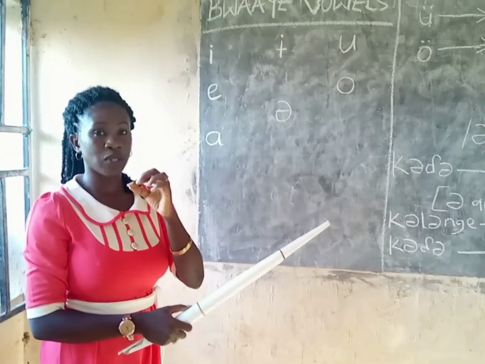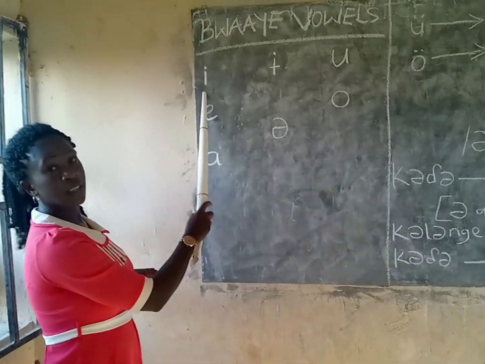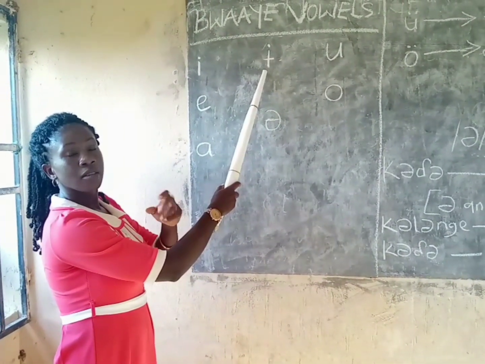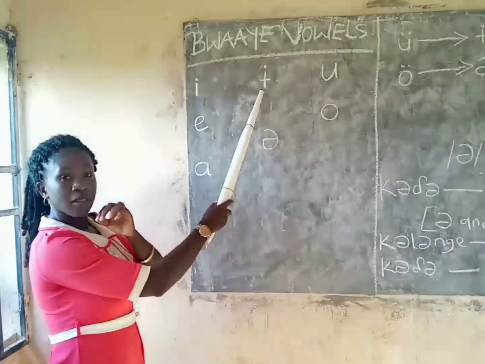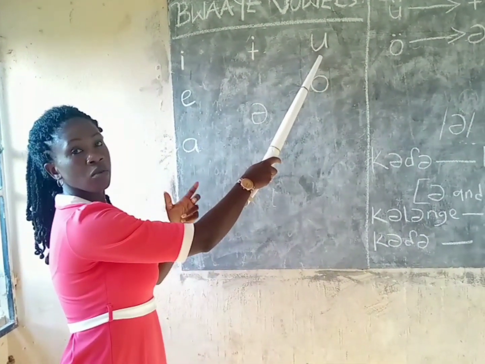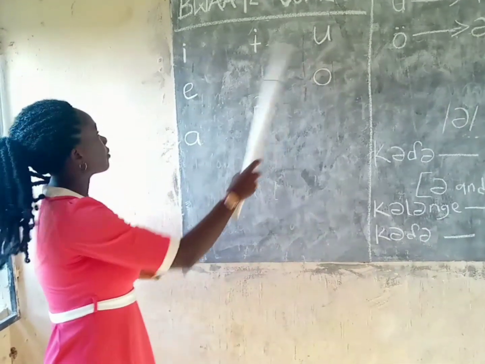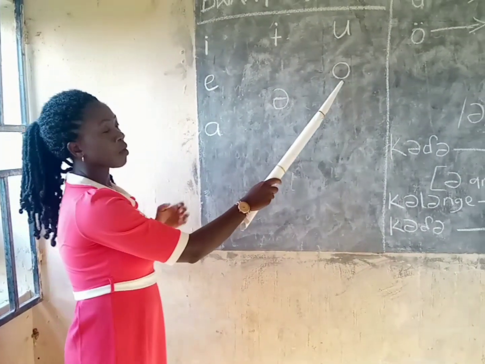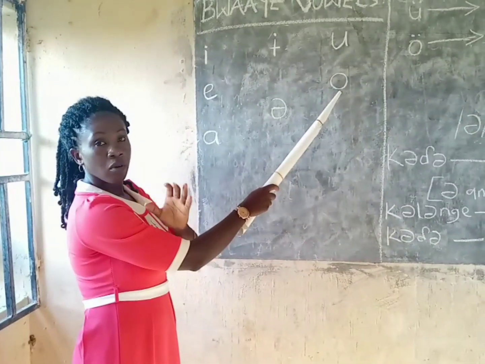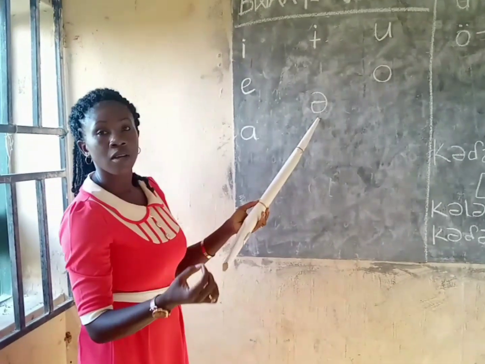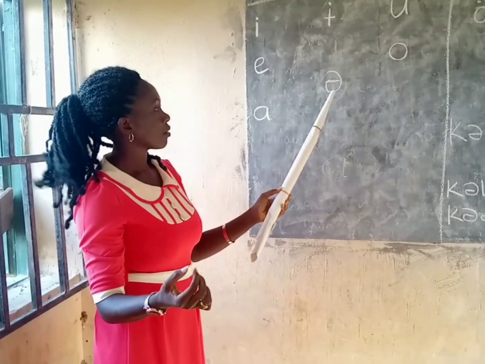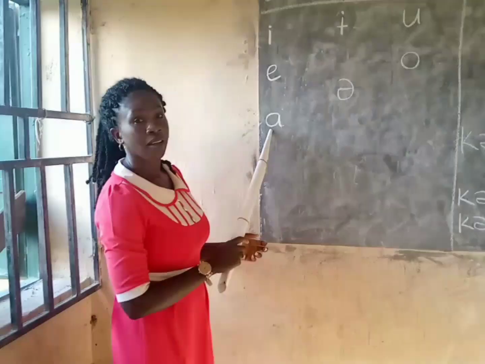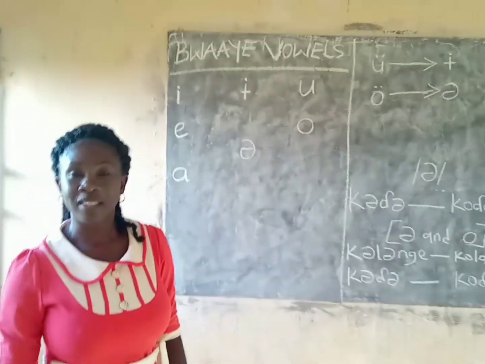Look at my mouth and listen to the sound of each vowel. So we have E, E, E, U, U, U, U, U, E, E, O, O. These are the Bwaatye 7 vowels.